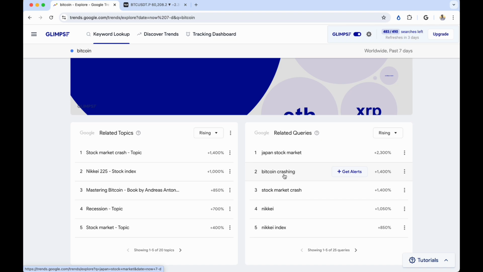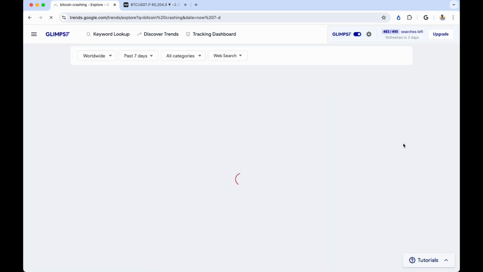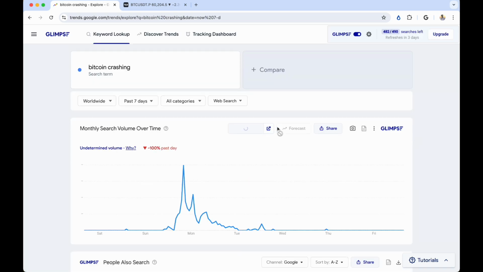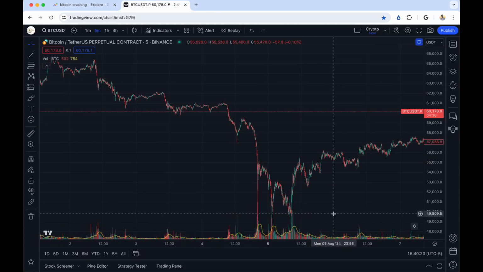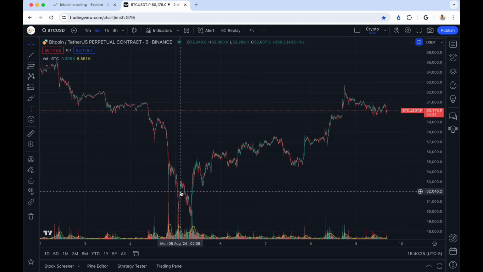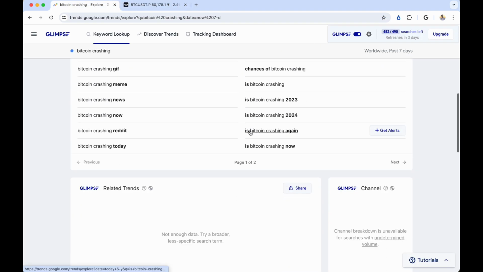There is no better term for you to search than Bitcoin crashing for Google Trends, because I want to show you just how well correlated Bitcoin trending is. As you can see, look at what happens at these spikes right here. You can see people just Google this like crazy. August 4th, 8 p.m. and also August 5th, 8 a.m. We have spikes on August 5th, 1 a.m. These were all times where Bitcoin did tank and people found out about it, like around here, here, and here. And you can also see how it's correlated to market volume. They would have been very, very good spots for you to buy.